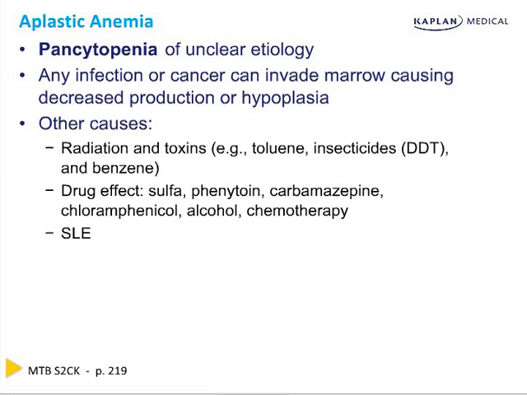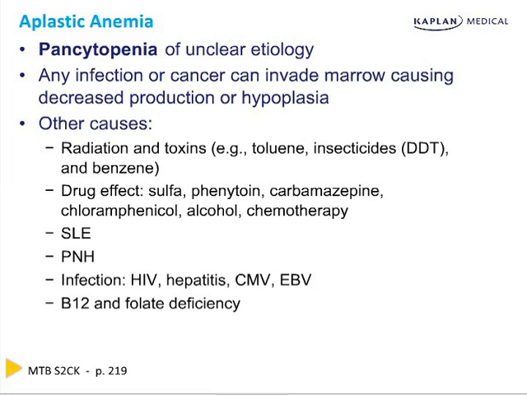You can have it on an autoimmune basis. Lupus can damage all three cell lines, and PNH, which is a clonal stem cell disorder. Various infections: HIV and hepatitis B and C and CMV and Epstein-Barr suppress the marrow. Why is not known. Why do they also provoke cancer? Not known.